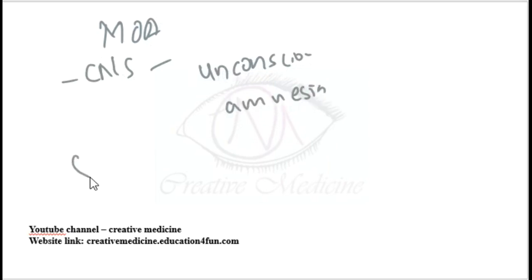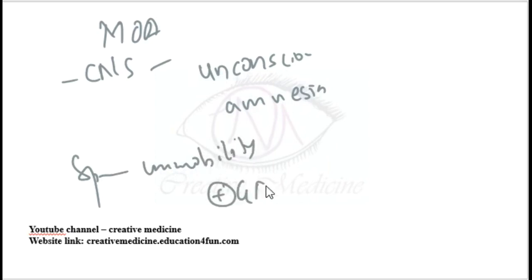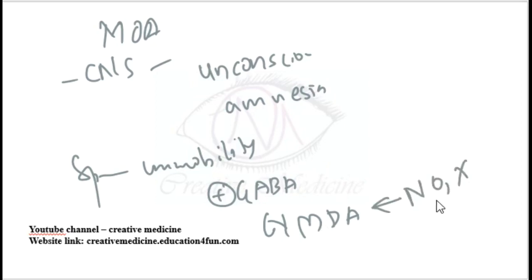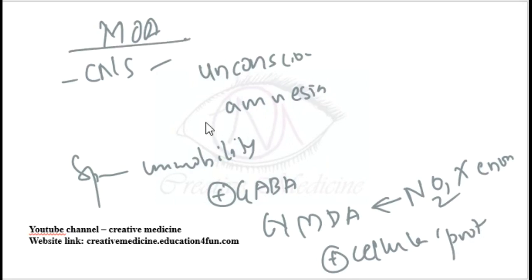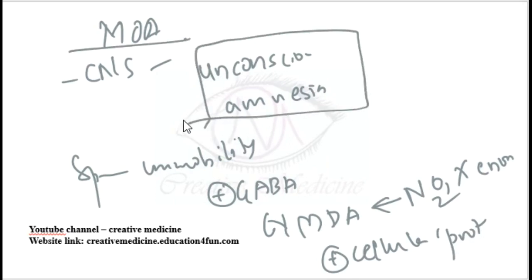These inhalational agents will also act on GABA receptors or NMDA receptors. Some of them act on GABA receptors. Some of the gaseous agents like nitrous oxide and xenon act on NMDA receptors, or some will directly bind to the cellular proteins. But whatever may be the action, they will cause unconsciousness and amnesia in the central nervous system, and they cause immobility in the spinal cord.